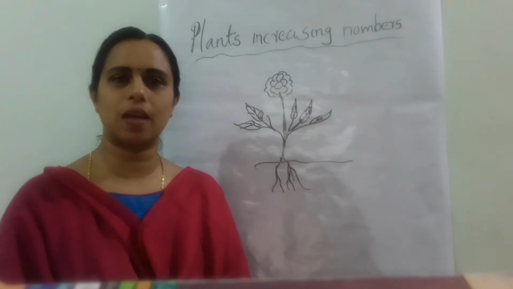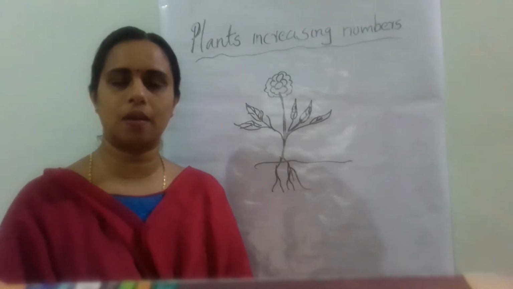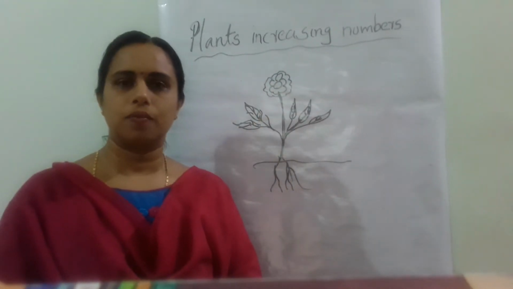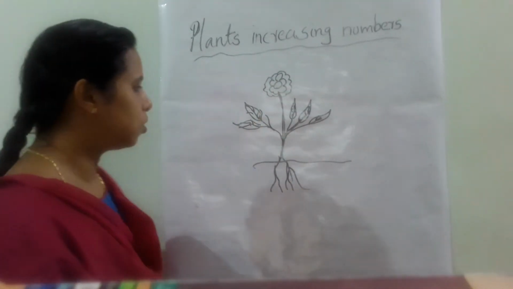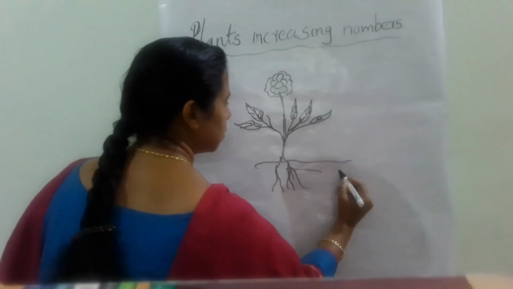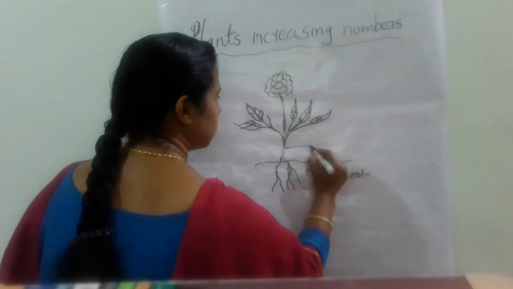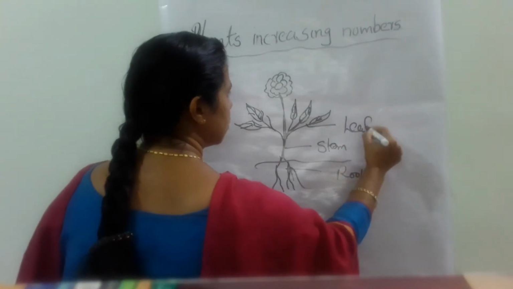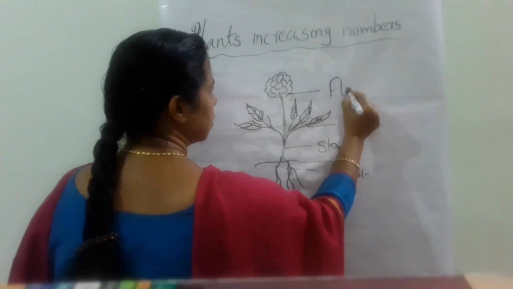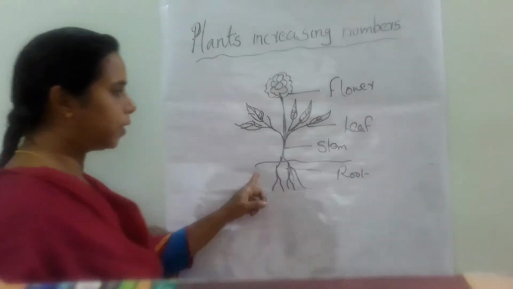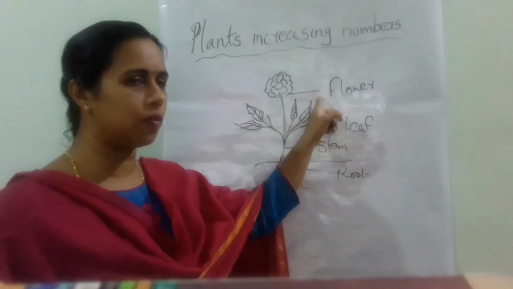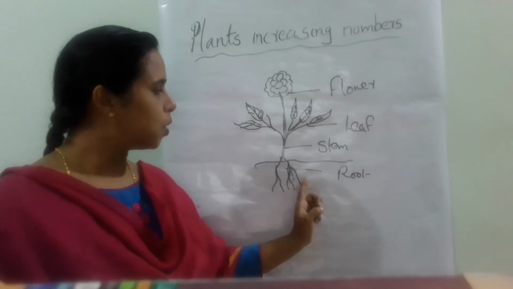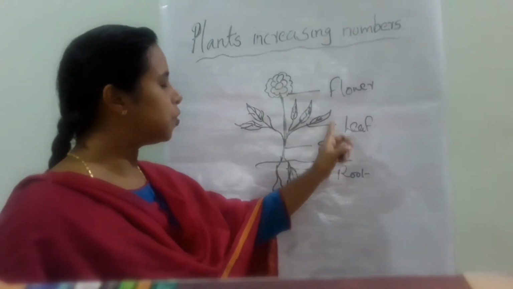Today we are discussing the chapter Plants Increasing Numbers. So now we just see one plant. You can see the root part, stem, leaf, flower. Root, stem, leaf, flower: these are the parts of a plant. Parts of a plant possess root, stem, leaf, flower.